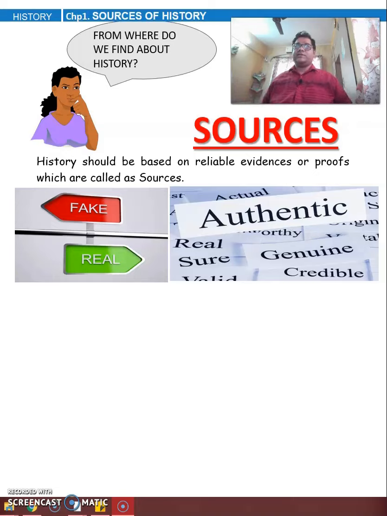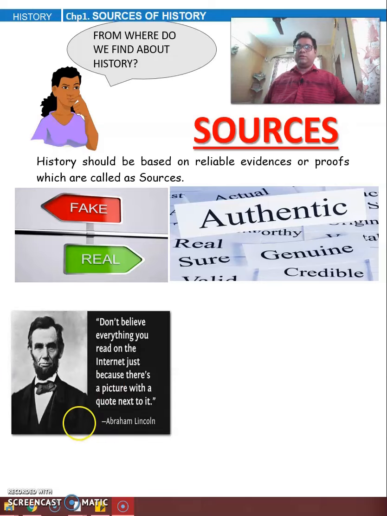Now let us look at some examples. Look at this picture. This is the picture of Abraham Lincoln. He was the 16th president of the United States of America. What is written here? Don't believe everything you read on the internet just because there's a picture with a quote next to it. Abraham Lincoln.